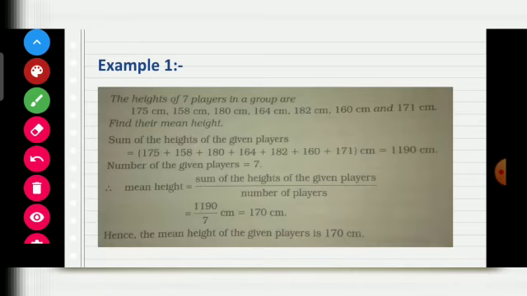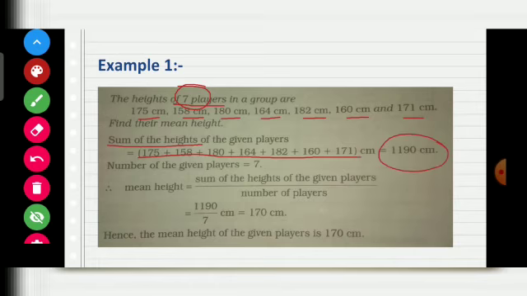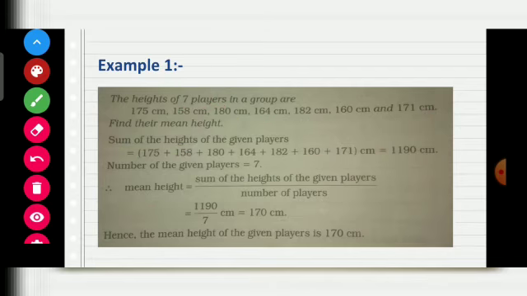Now, an example to find out the mean. The heights of 7 players in a group are given. See, the total number of players is 7, so 7 heights are given. So the sum of the heights, we add up all the heights together, we get 1190. And the number of players is 7. So mean is equal to sum of the heights divided by number of players. We get 170 centimeters. So the mean height of the given players is 170 centimeters.